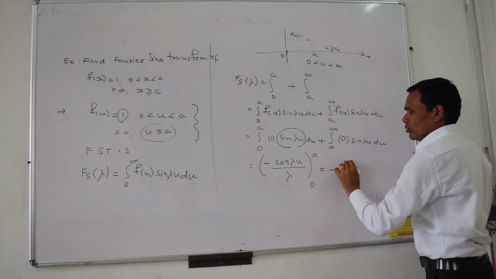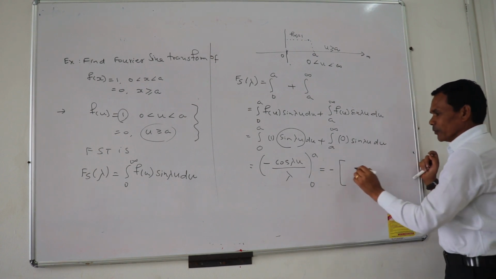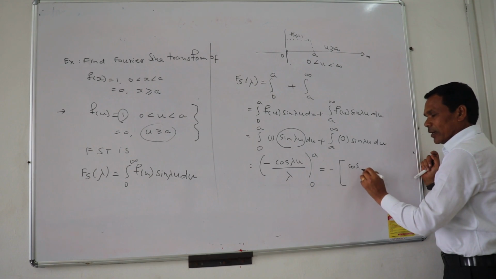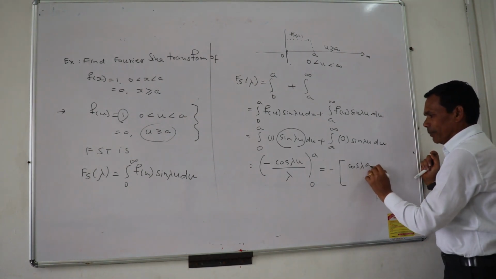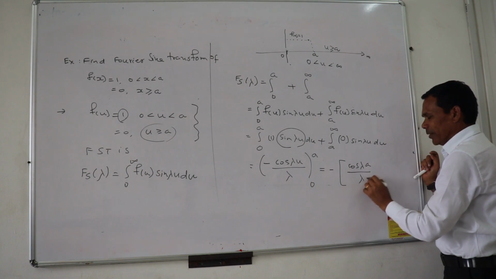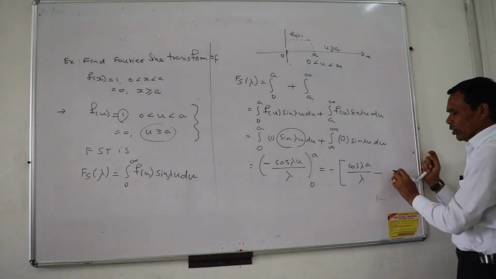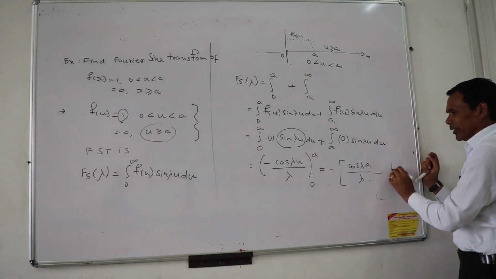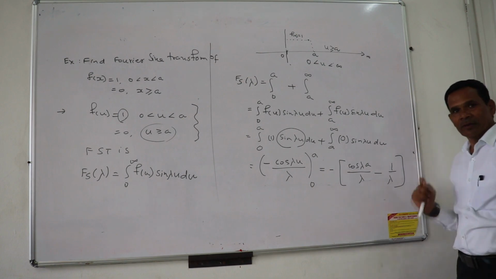I apply the upper limit minus the lower limit: cos of lambda a, the upper limit, divided by lambda, minus, putting 0 there, cos 0 is 1, so I get 1 upon lambda.